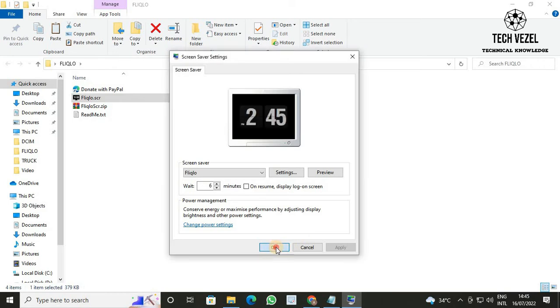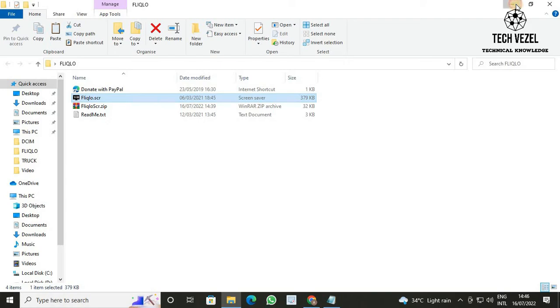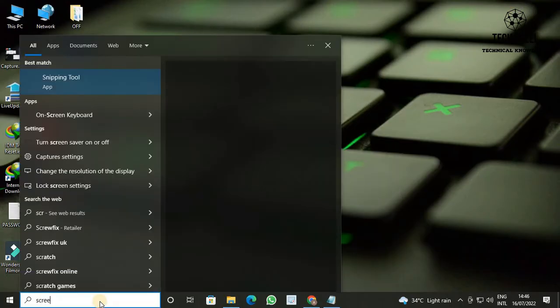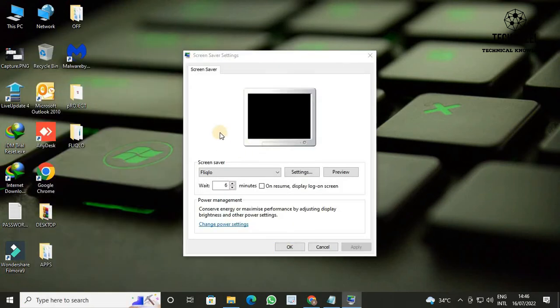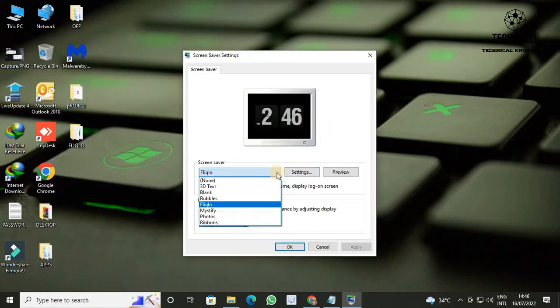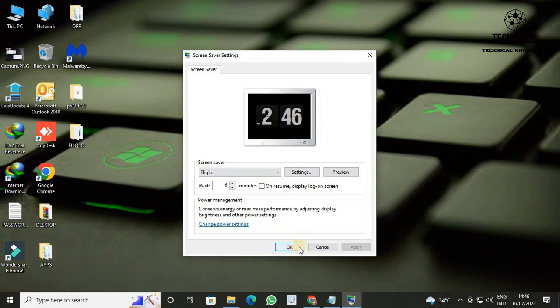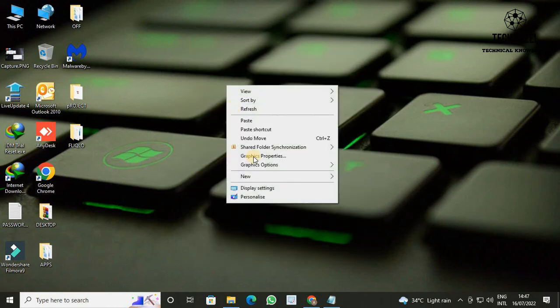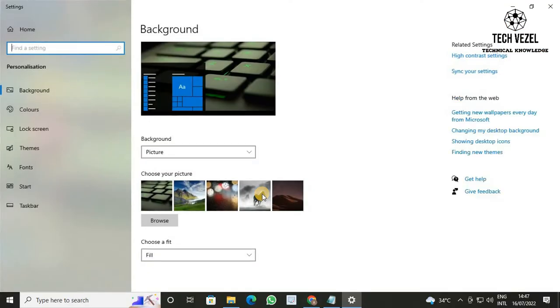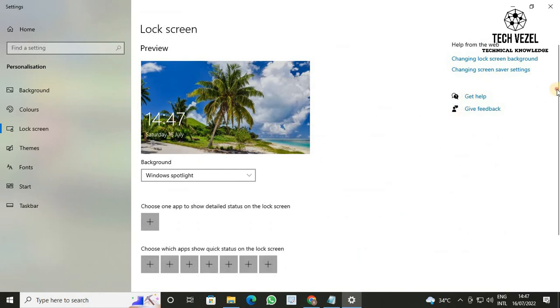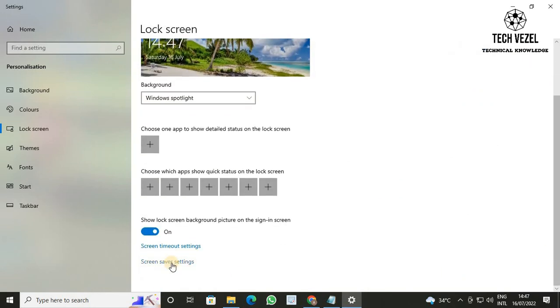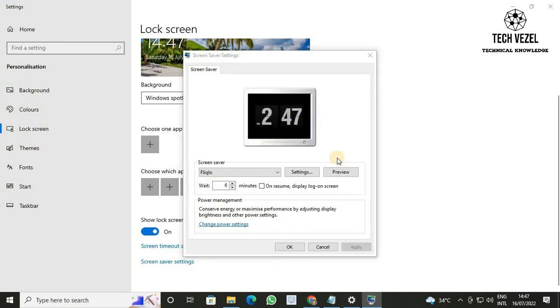If somehow you don't get the settings screen, then you can either get it by writing the screensaver settings in the run command, or you can just go to the desktop and click the personalize option, and from here click on the lock screen and get the screensaver settings, and make the settings as per your wish.